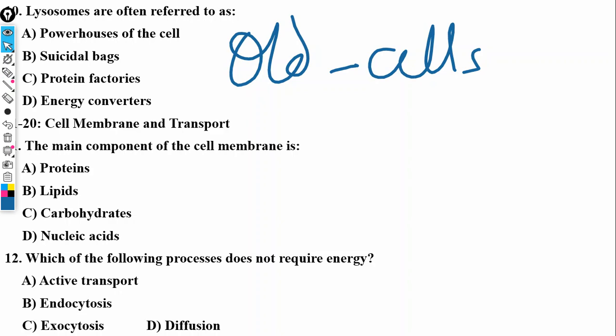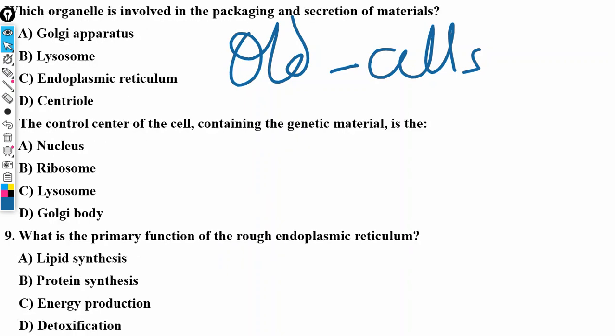So the next is the cell membrane. The main component of the cell membrane is, now, in the cell membrane, we mentioned that the cell membrane, which is the plasma membrane, has what we called the phospholipid.